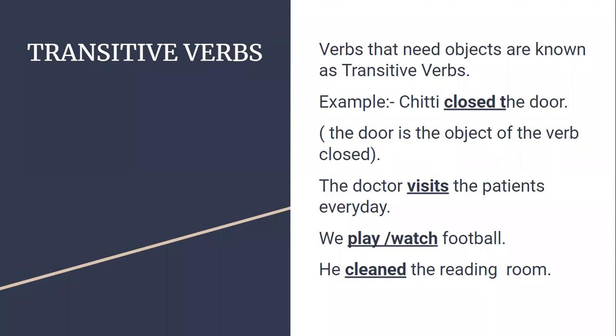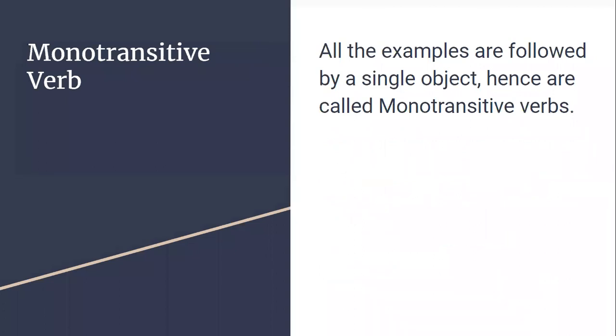And remember, friends, whenever there is a transitive verb in a sentence, the sentence can be changed from active voice to passive voice, and vice versa. That means passive to active also. That transitive verb facilitates the change of voice. That's the reason why the knowledge of transitive verbs is necessary before we proceed to the chapter called voice.